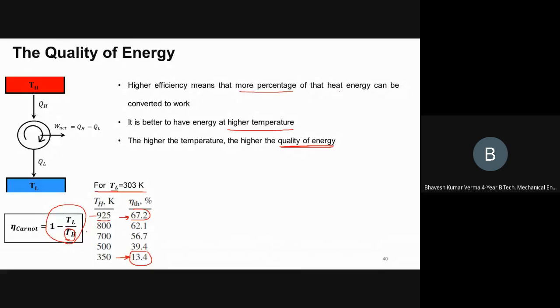Sir, I have a question. Yes, please go ahead. Sir, why can we not have 100% efficiency even if the system does not have any dissipative losses? Okay, good. Were you present in yesterday's class? Yes, sir. That is the essence of the second law.